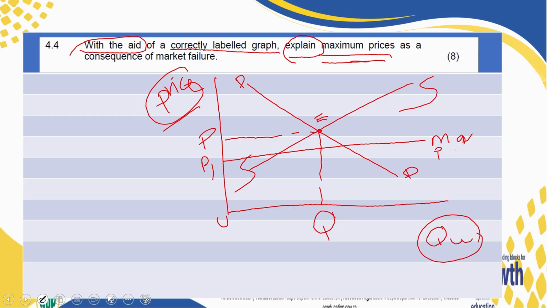Whenever you are drawing those graphs that are to do with market failure, there are a few things that you need to know. You need to draw the graph, make sure that all the curves are labeled. There is that confusion because it's saying maximum. The temptation is to draw it above. No, it is below the equilibrium. That is the maximum price. Now, telling us that DD is the demand curve, SS is the supply curve, E is the equilibrium will not give you marks.